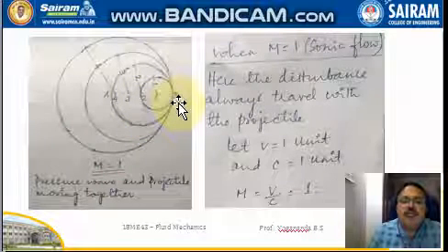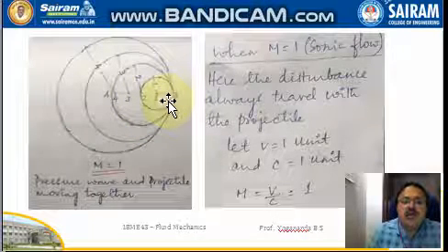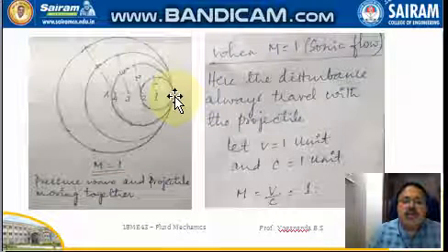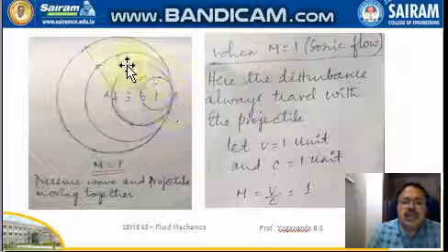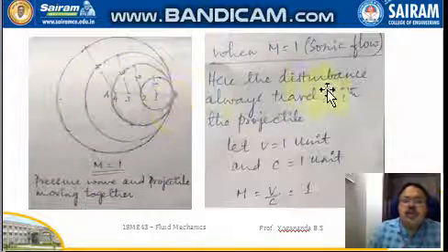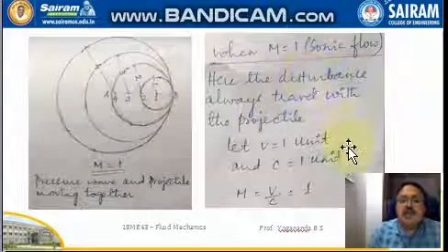Similarly, when I come to the destination, the pressure wave and the projectile reach this point at the same time. So my projectile and pressure waves are moving together. That is the case of sonic flow.